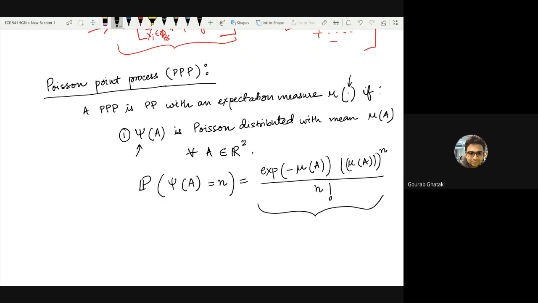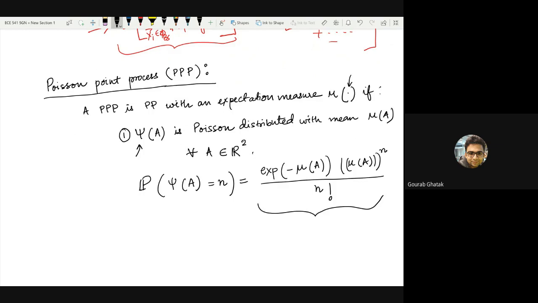It says that the probability that a random variable takes value n, so the Poisson distribution is valid for discrete random variables which are taking values 0, 1, 2, 3, 4 and so on. The probability that this random variable takes in a value n is given by e to the power minus some parameter, that parameter to the power n divided by n factorial. We will come to what this mu of A is for a certain class of point processes, but this construction should be clear at this point, right?